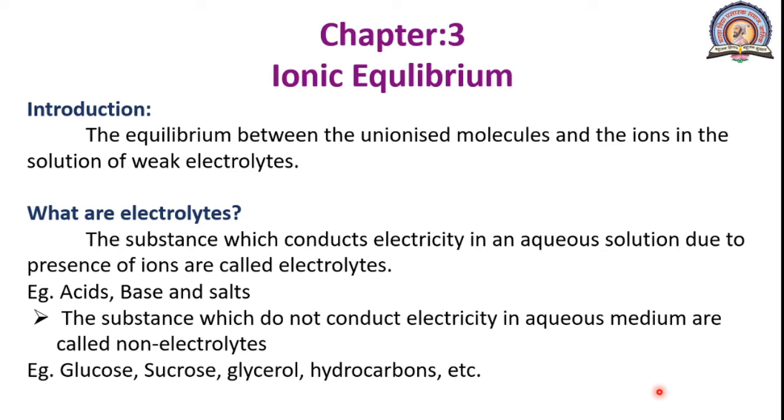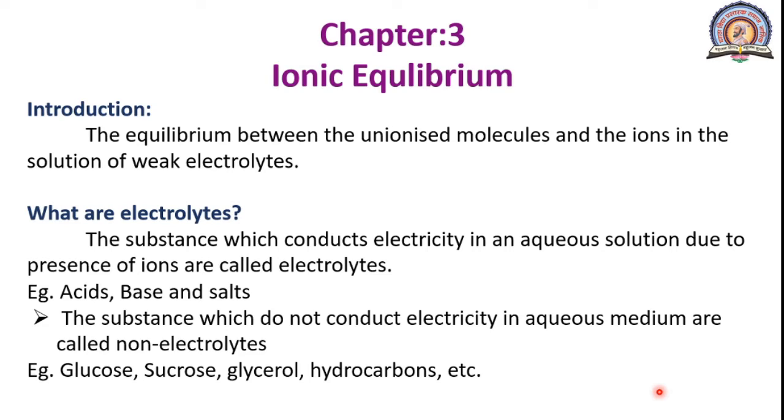So first of all, we will see what is the ionic equilibrium. According to the Arrhenius theory of ionization, the molecules of electrolytes, when dissolved in an aqueous solution, split up into positive ion and negative ion, where positive ions are known as cations and negative ions are known as anions.